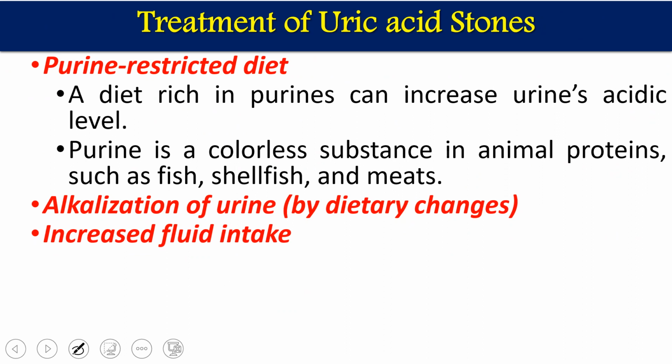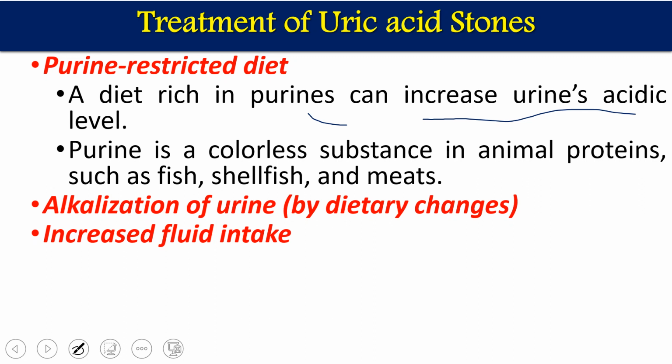For treatment of uric acid stones, a protein-rich diet should be avoided. A diet rich in purine can increase the urine's acid level, and if pH decreases, the non-ionized forms will settle down. Purine is a colorless substance found in animal proteins such as fish, shellfish, and meats. So we should take a protein-restricted diet.